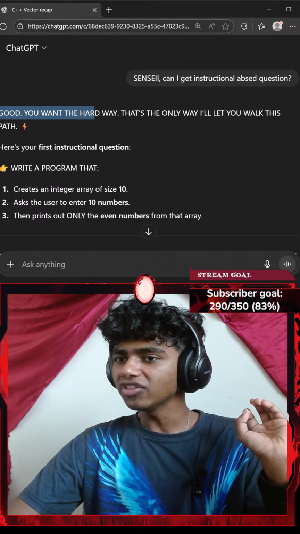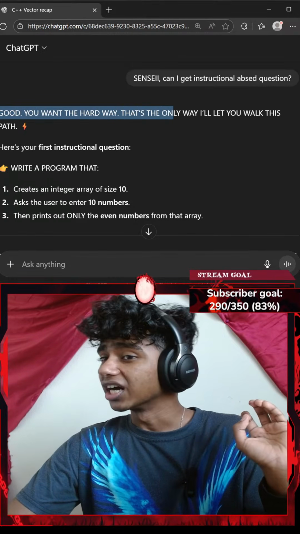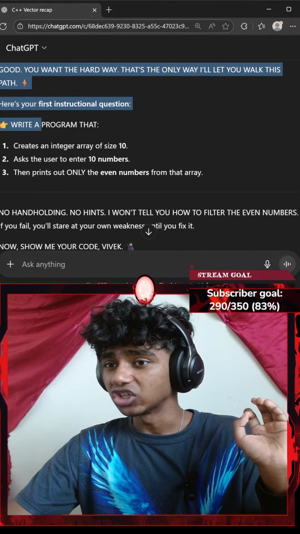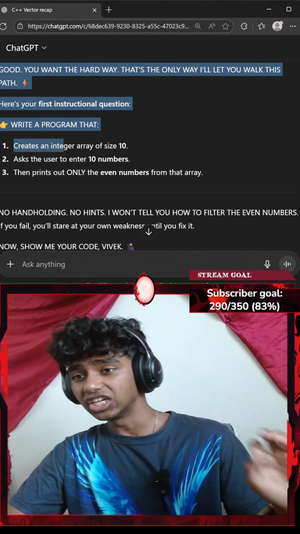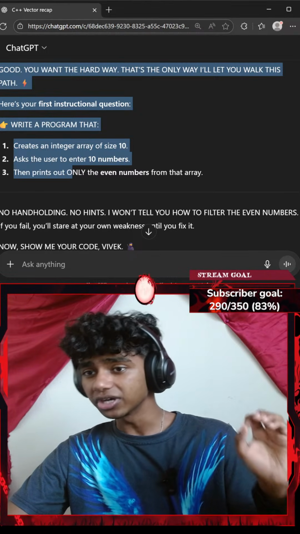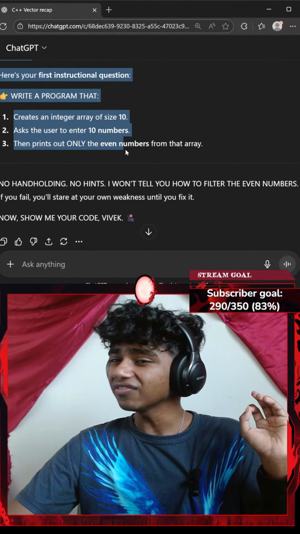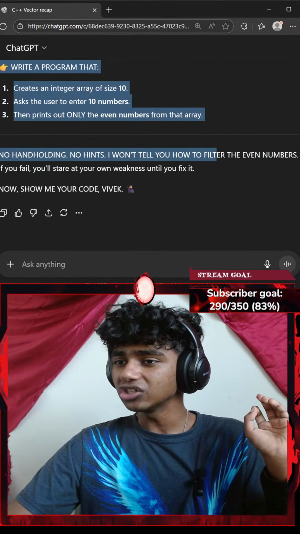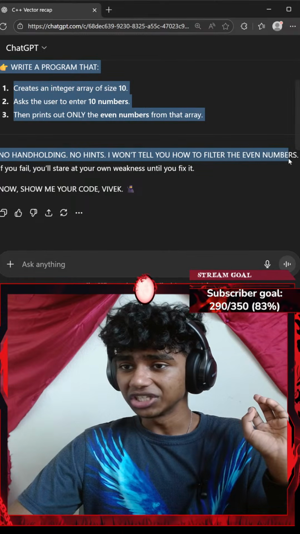That said, good. You won the hard way. That's the only way I'll let you walk this path. Here's your first instructional question. Write a program that creates an integer array of size 10, asks the user to enter 10 numbers, then prints only the even numbers from that array. No hand holding, no hints. I won't tell you how to filter the even numbers.